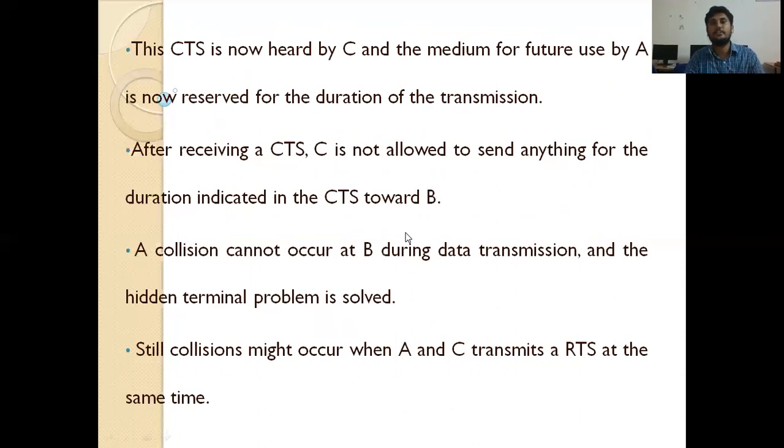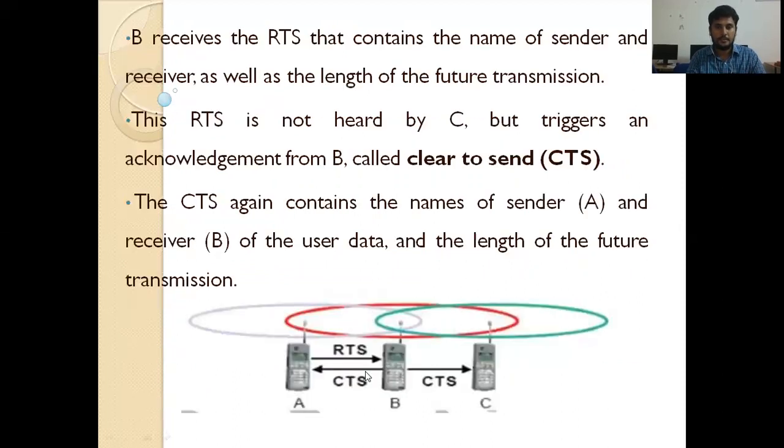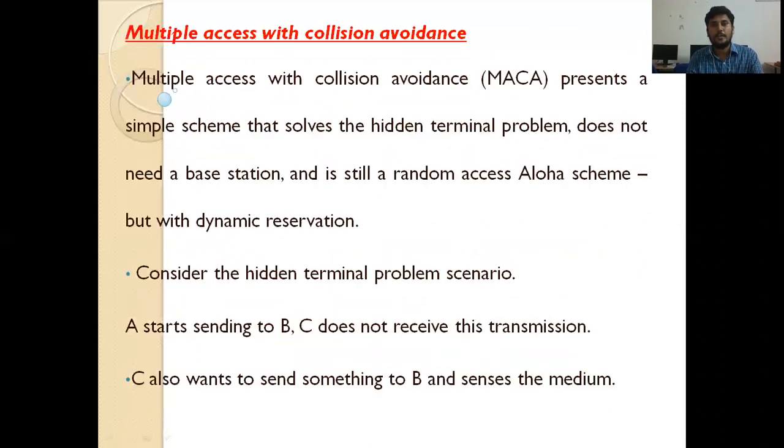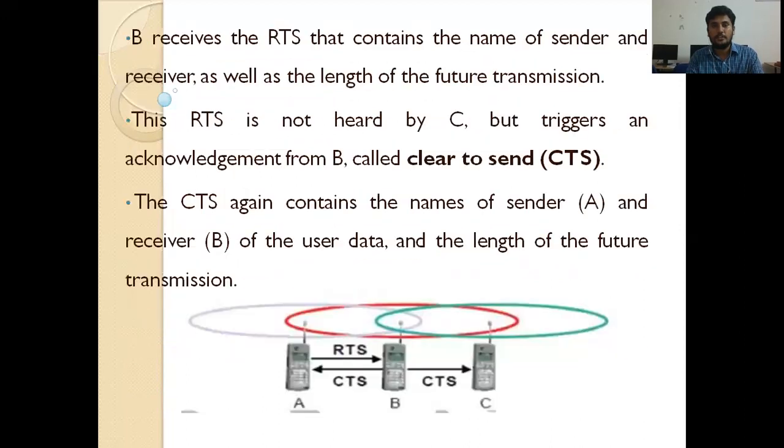So this CTS is now heard by C and the medium for future use by A. What happened there in the hidden terminal problem is that C doesn't know about A, and A doesn't know about C. So A sends a data packet in the same manner as C sends a data packet. Both collide at B. But to avoid that problem, in the multiple access with collision avoidance, A